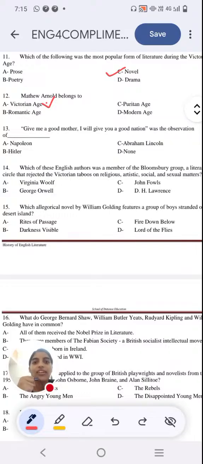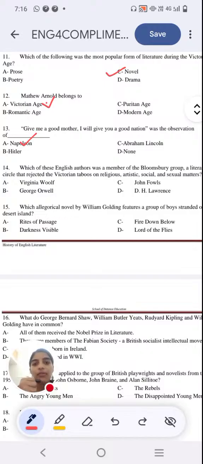It's actually a statement that was made by Napoleon Bonaparte. Next question, which of these English authors was a member of the Bloomsbury Group, a literary circle that rejected the Victorian taboos on religion, artistic, social, and sexual matters? Option A, Virginia Woolf. Option B, George Orwell. Option C, John Fowles. Option D, D.H. Lawrence.